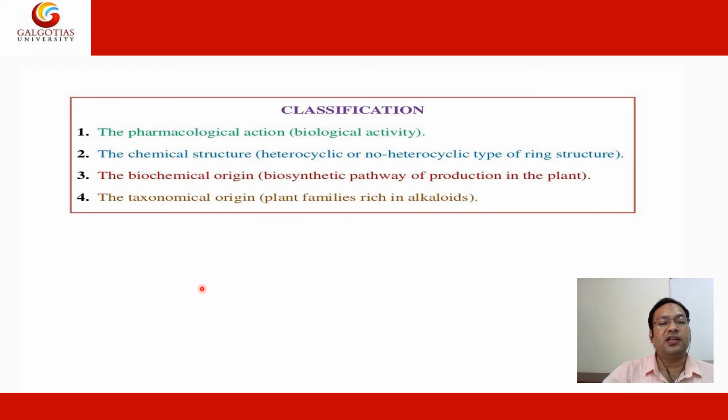So you study different types of biological activity of the alkaloids, like some are anti-cancer, some are anti-helminthic, some are cough suppressants, some are sympathomimetics. The classification by structure is heterocyclic or non-heterocyclic ring structure; the biochemical origin, like the biosynthesis pathway of production in the plant; and the taxonomical origin, plant families rich in alkaloids.